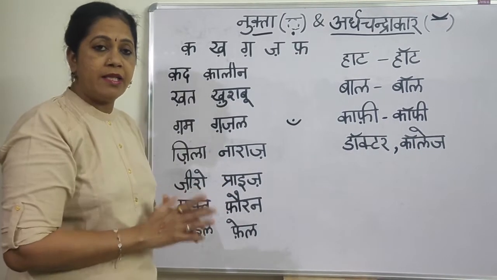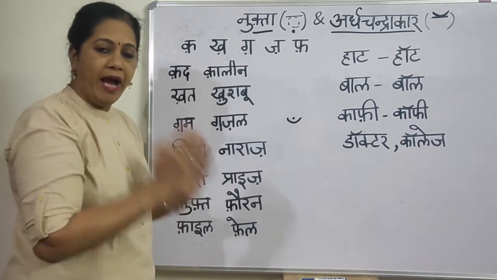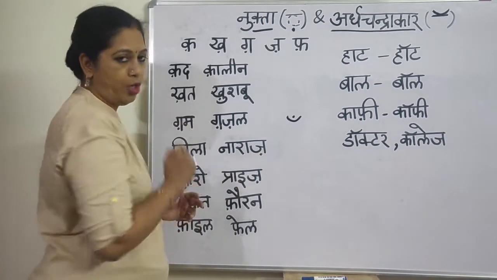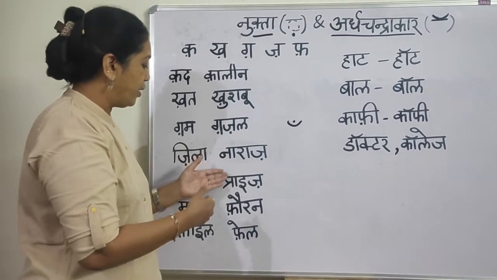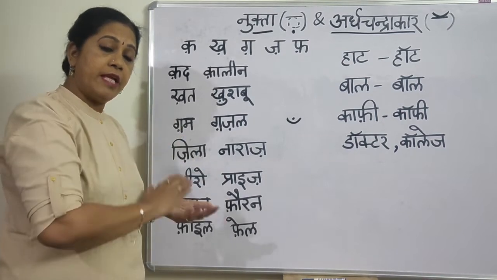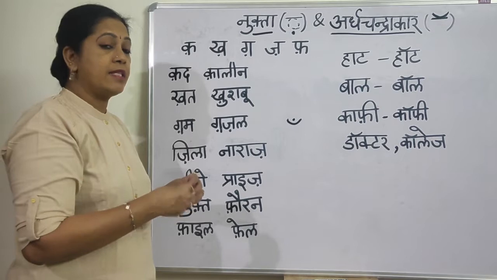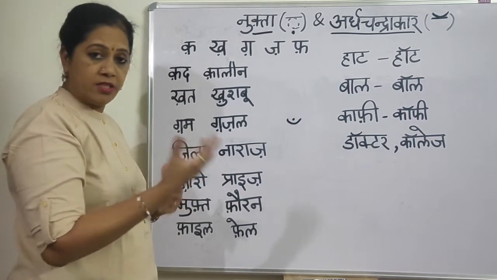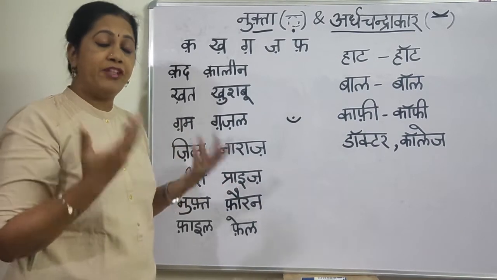So compulsory, if you are taking these words, you have to put a dot below. There are so many words you write this way, like tez and tej, there is a difference. Saza and saja, there is a difference in both the meanings. So with the dot and without the dot, those words have different meanings.